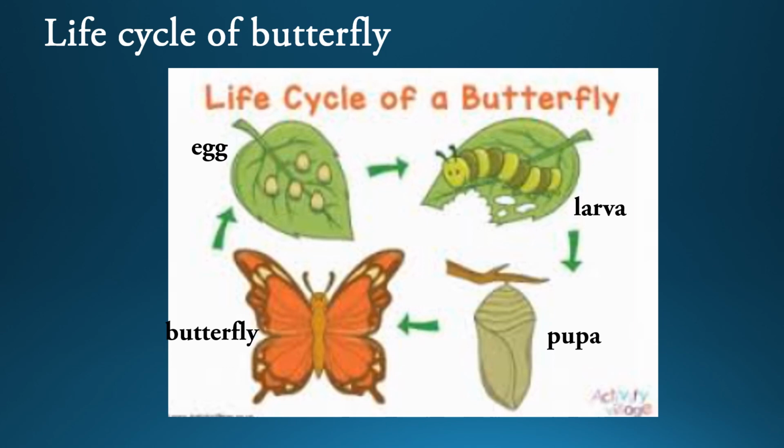Dear children, all of you have to read your textbook chapter 7, Reproduction in Animals, up to life cycle of butterflies. All of you study well and prepare for the next examination.